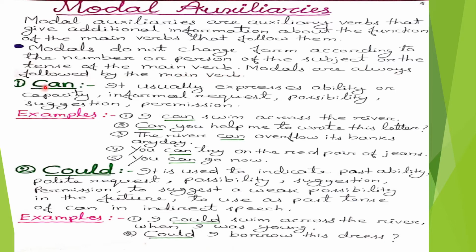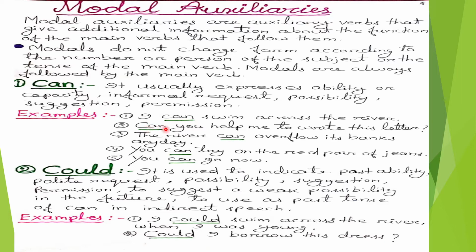Now we will discuss the modal auxiliary verb can. It usually expresses ability or capacity, informal request, possibility, suggestion and permission. Here are some examples. Number 1, I can swim across the river. The modal auxiliary verb can expresses ability or capacity.